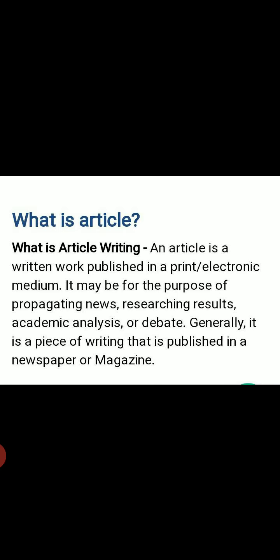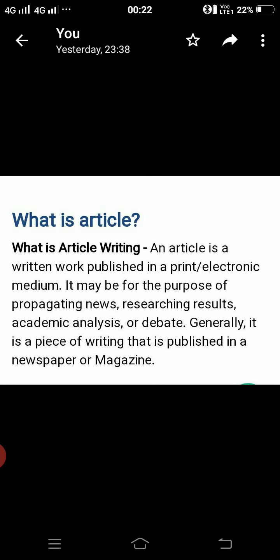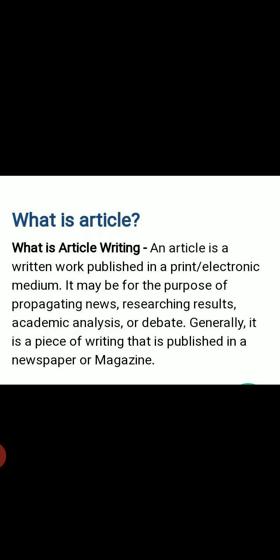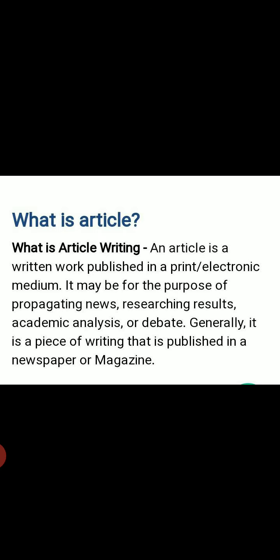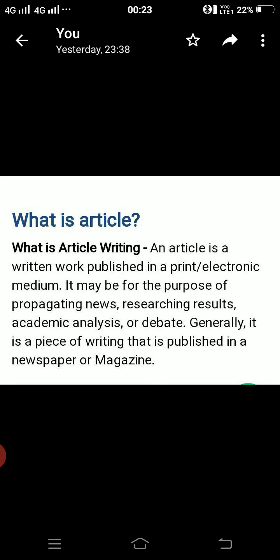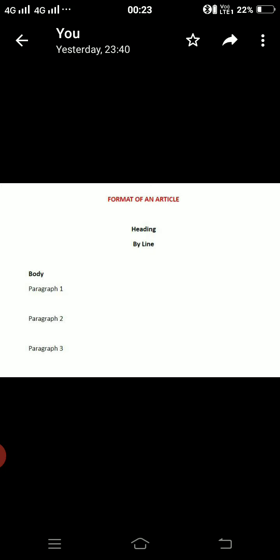Students, an article is a piece of writing printed in a magazine or in books or in a newspaper. In a newspaper also we find newspaper reports. That is also a kind of article. And we find articles published in magazines too. So there is a difference between newspaper articles and magazine articles. I'll let you know about this, but first of all, let us find out the format of an article.